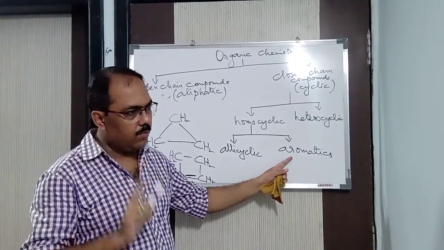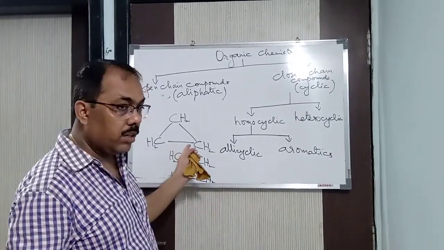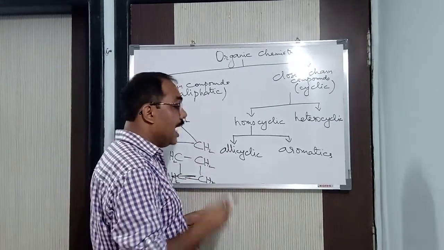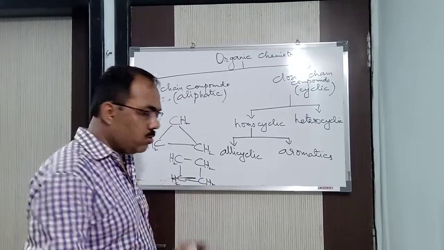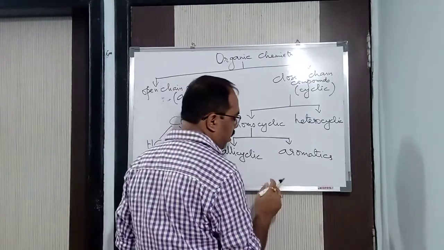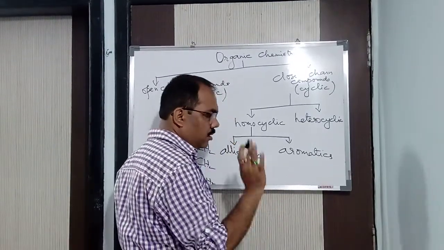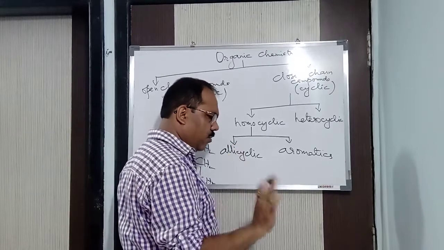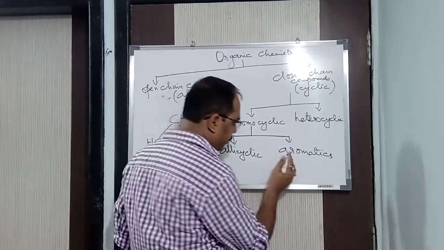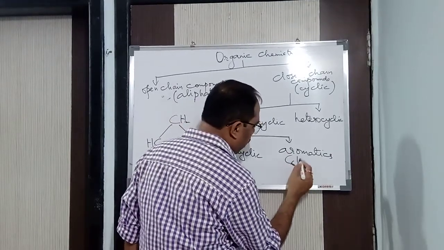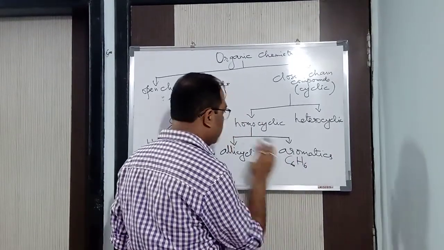Alternately single and double bond. Here only single bond. Alright, we don't have alternately single and double bond. And what you can find is that it obeys certain rules. That is, the carbon atoms required for the formation of benzene, because one of the aromatic compounds is benzene, is 6 carbon, because the general molecular formula of benzene is C6H6.